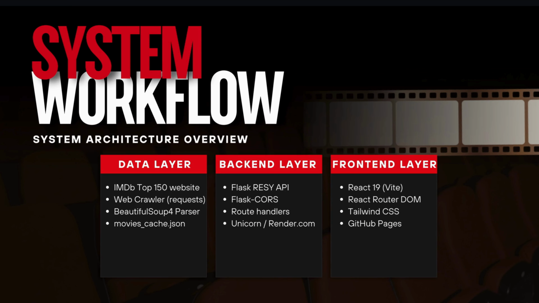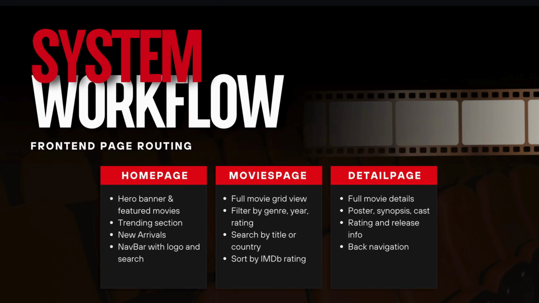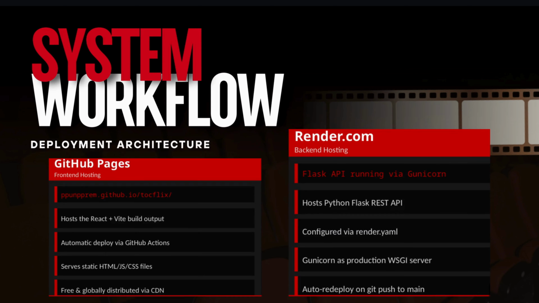And this is the system architecture overview for the data layer, backend layer, and frontend layer. And this is the user request flow. You can see 1, 2, 3, 4, 5, 6. And this is the frontend page routing. We have 3 pages, which are the home page, movies page, and detail page. And this is the deployment architecture for GitHub Pages and Render.com.